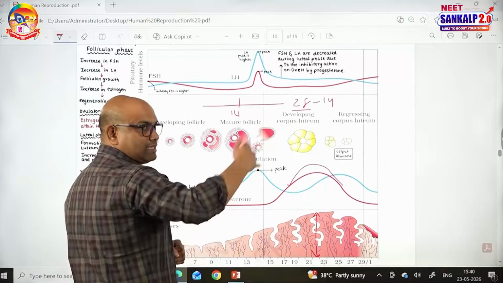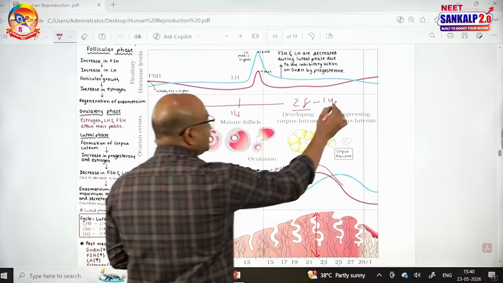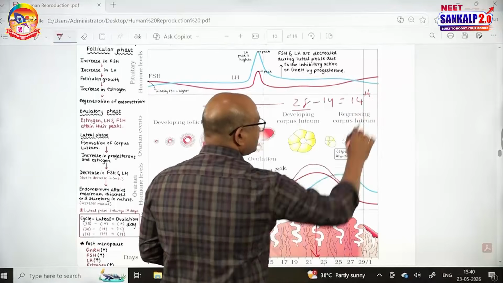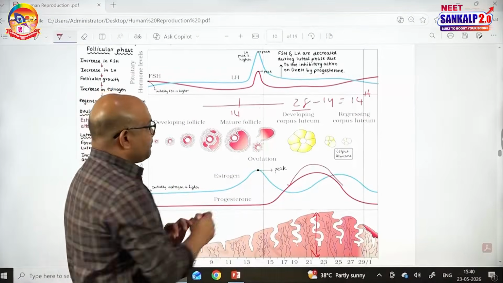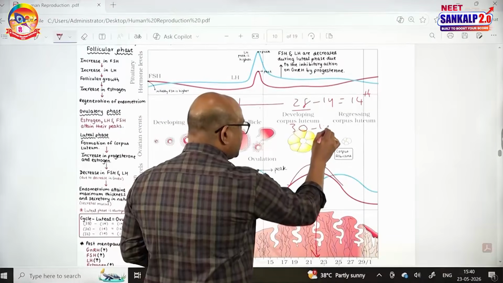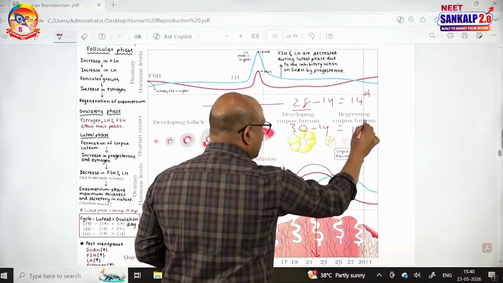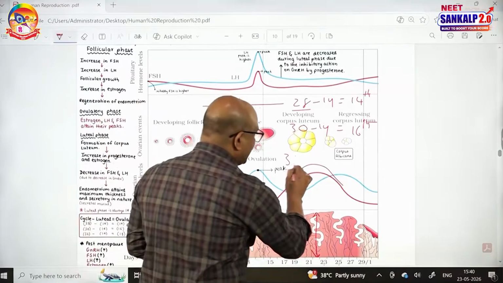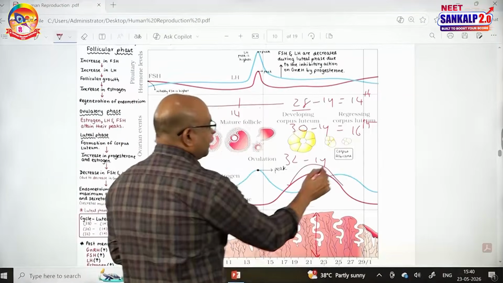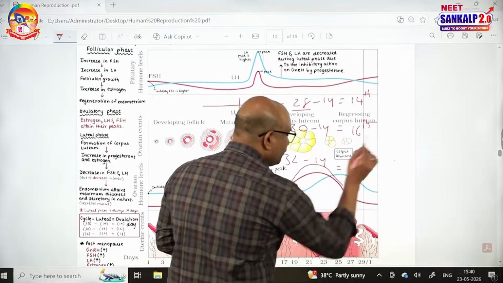In the first 14 days, the last day is the ovulation day, the 14th day. Based on this, you can say ovulation occurs in the middle of the cycle. But if it is a 30-day cycle, minus 14, 16 days are there, so the last day will be the 16th day of ovulation. If it is a 32-day cycle, minus 14, ovulation occurs around the 18th day.